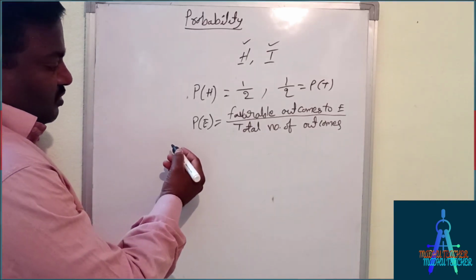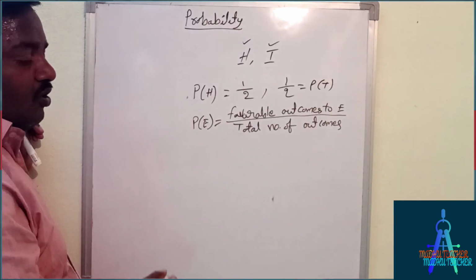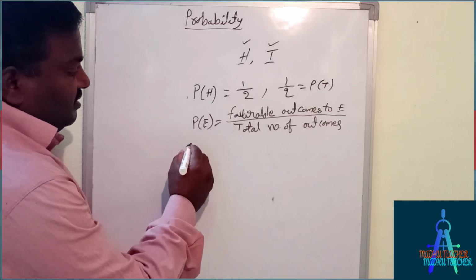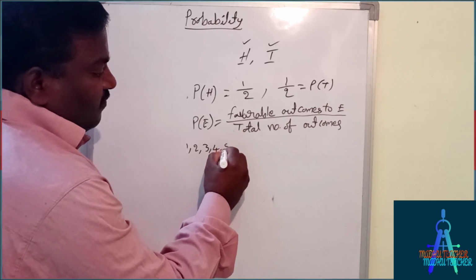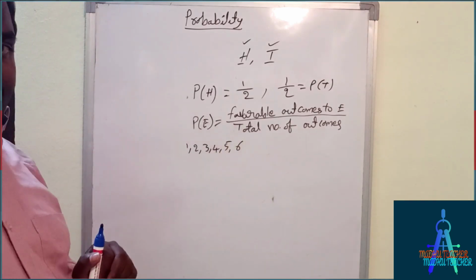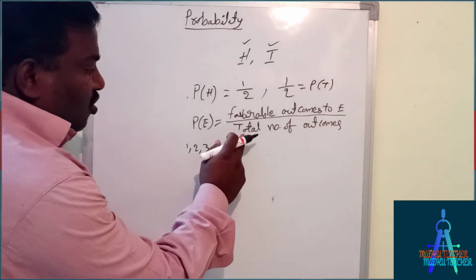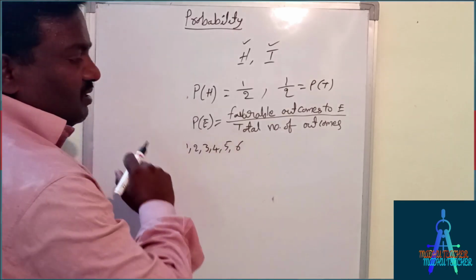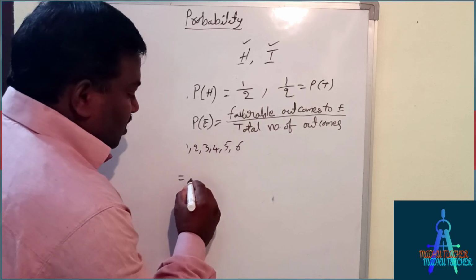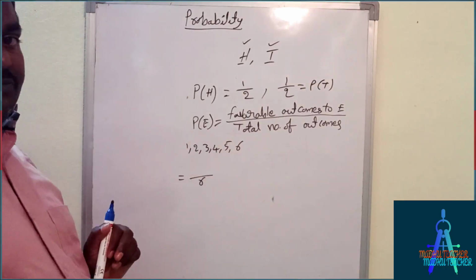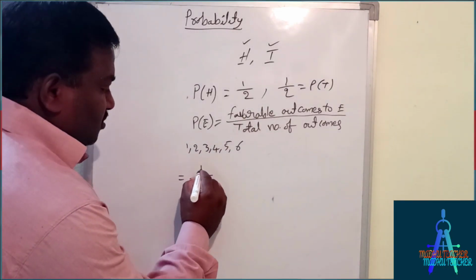So suppose if we roll a die, there are chances to get 1 or 2 or 3, 4, 5, 6. So here how many chances are there? We have 6 chances, so total outcomes are 6. To get 1, there is 1 chance, so 1 by 6.